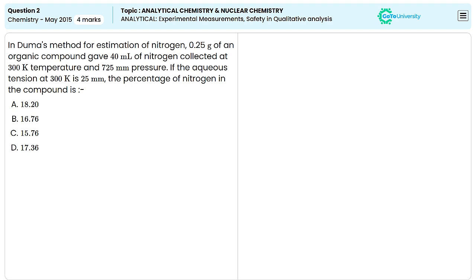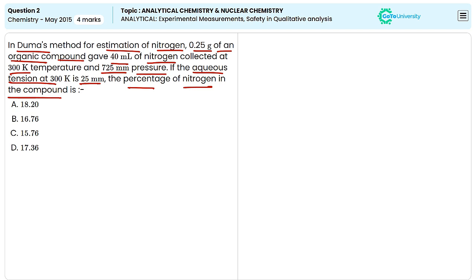Here the question is, in Dumas method for estimation of nitrogen, 0.25 gram of an organic compound is producing 40 ml of nitrogen gas, which is collected at a temperature 300 Kelvin and a pressure 725 mm of mercury. We need to find out the percentage of nitrogen in the organic compound, and it is also given that the aqueous tension at a temperature 300 Kelvin for nitrogen gas is 25 mm of mercury.